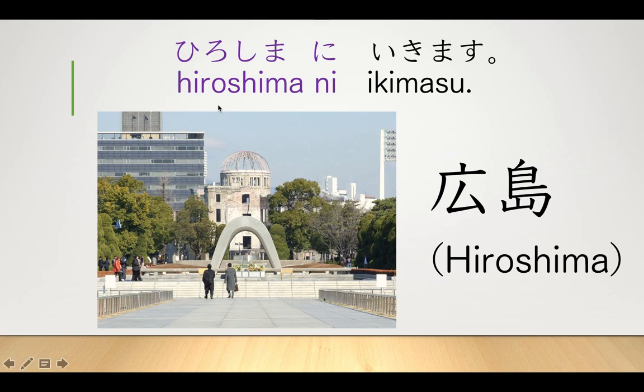And you'll see in this picture, this is the memorial park in Hiroshima, which people go to remember this event, and it is a world famous site. Many of our students have actually visited this site in the Japan study tour in 2019.